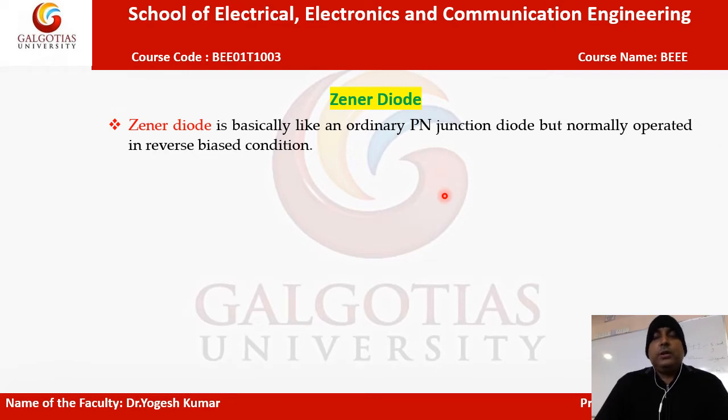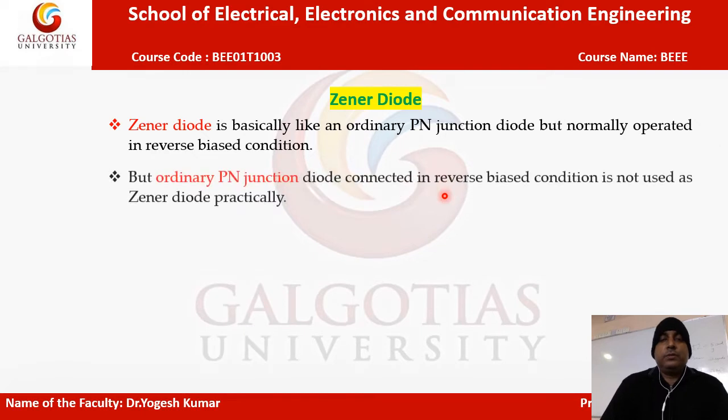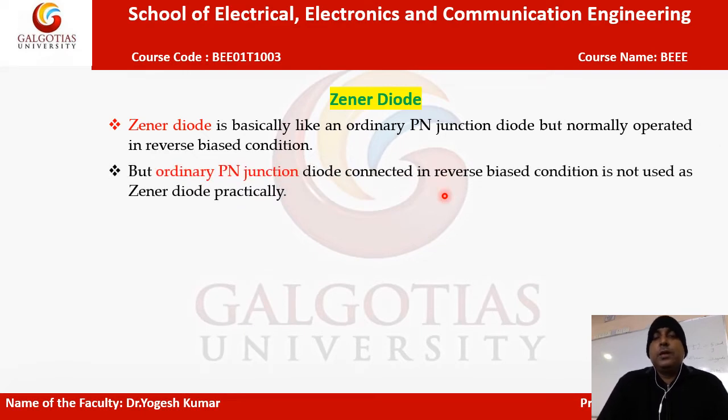So the Zener diode is also simply a p-n junction diode, but it is heavily doped. It operates in reverse bias, the same as a p-n junction diode, but an ordinary p-n junction diode connected in reverse bias is not used as a Zener diode practically.